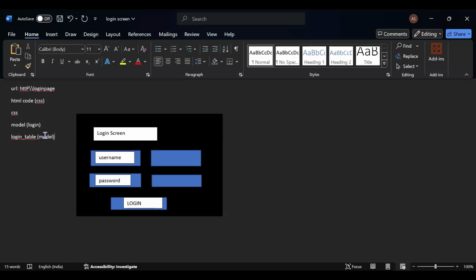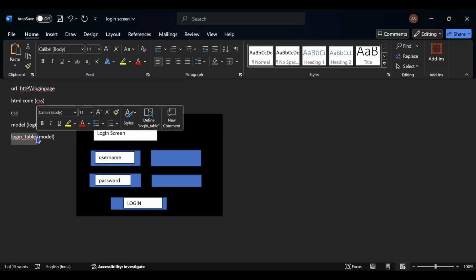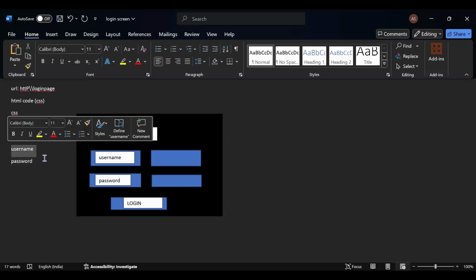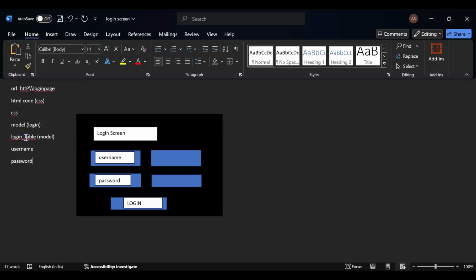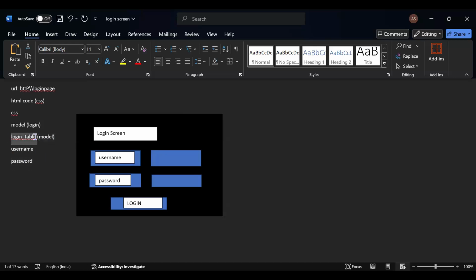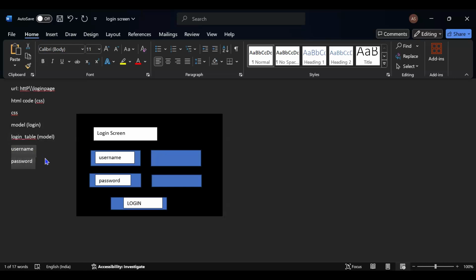When I create a model in Django, I'll be creating a login table in my database. So when I create the columns, username and password, these are the two columns I'm going to maintain for this table, login table. So when I create a Django model, the login table will be created in my database with these two columns. Clear?